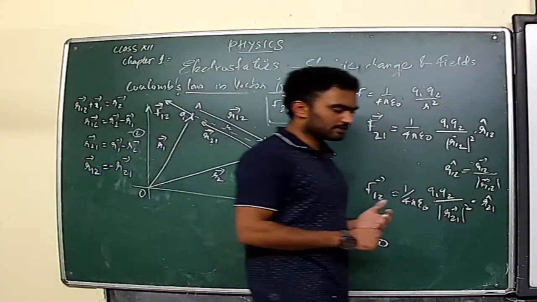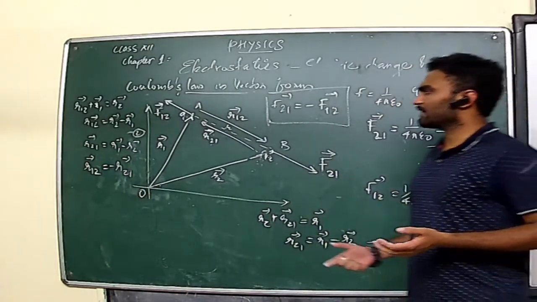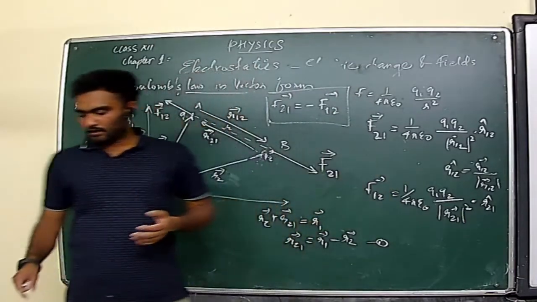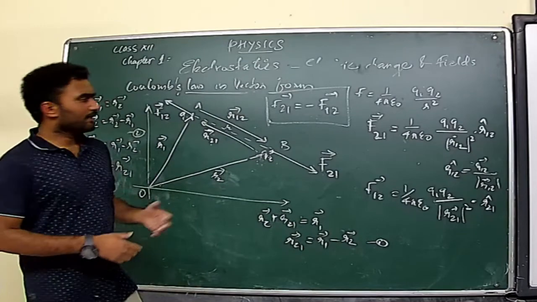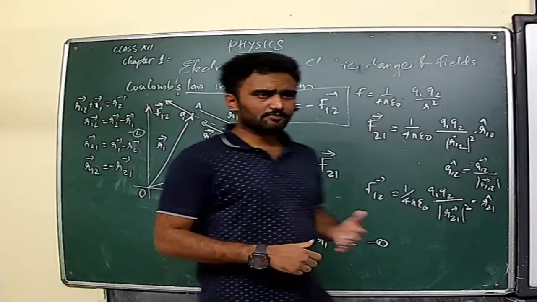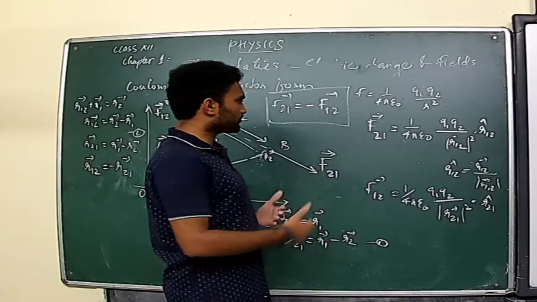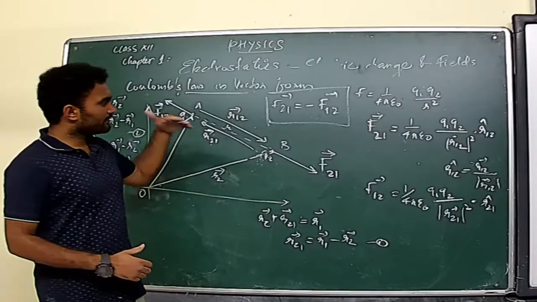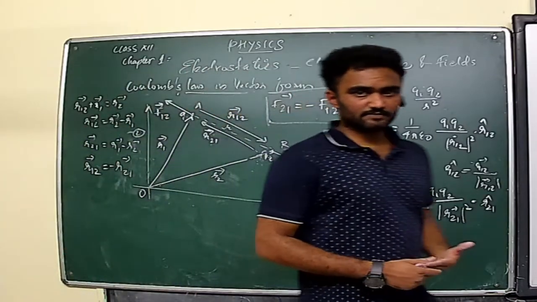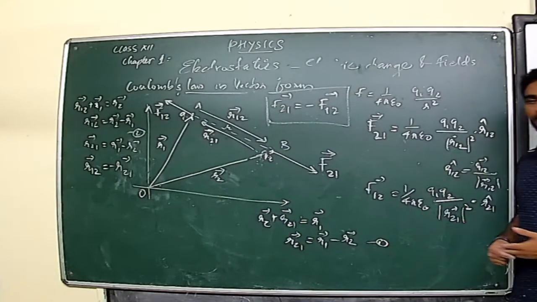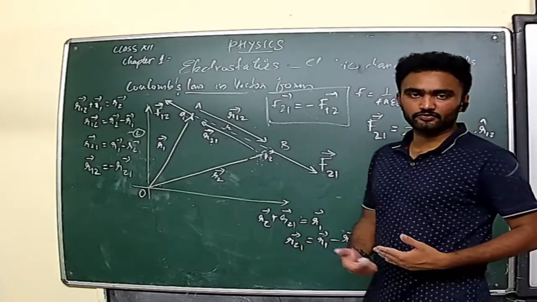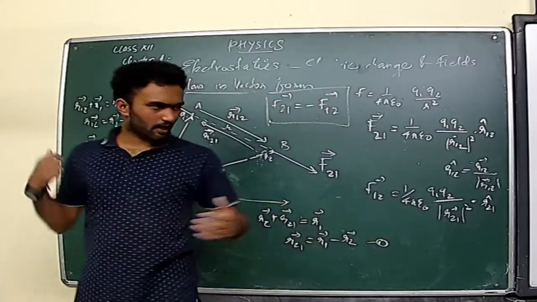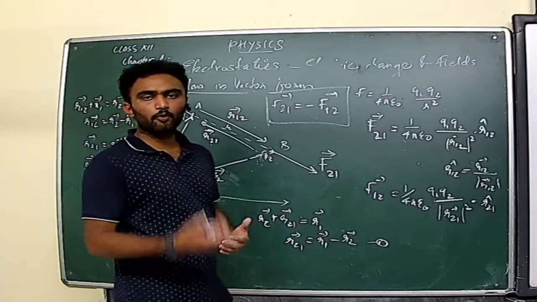There are some properties for Coulomb's law. First, Coulomb's law is satisfiable only for the point charge concept. It is based only on experimental concepts; no theoretical concept is found for it. We prove Coulomb's law only through experimental ideas, and it is applicable only to rest charges. If the charges are moving, definitely those charges will create some type of magnetic field also, isn't it? Moving charges will create magnetic fields. So it is applicable only to a point charge system.